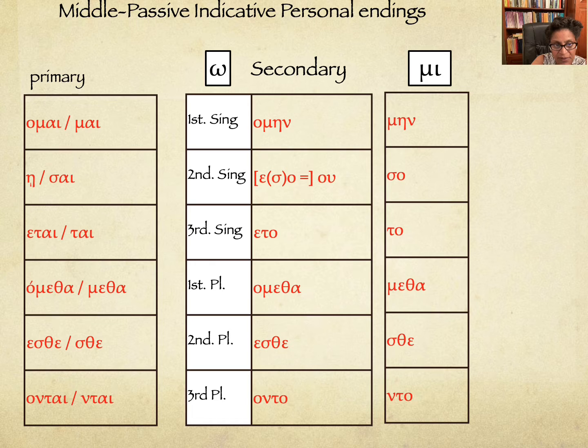You need the gluing vowel for the omega, so eto. Metha in the mi verb. You need the gluing vowel, ometha. Esthe in the omega verb, because you need that gluing vowel, sthe in the mi verb. Onto, gluing vowel, nto, no gluing vowel for the mi verbs. All right, so that's going to be the ending. So the endings basically are then mēn, so, ou for omega verbs, to, metha, sthe, and nto. Right? Okay.